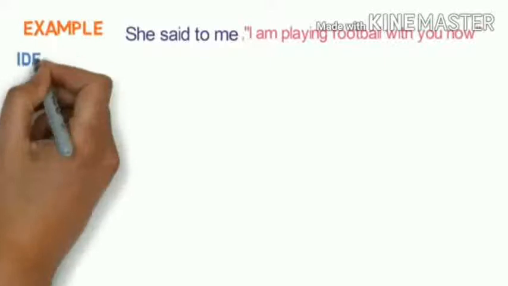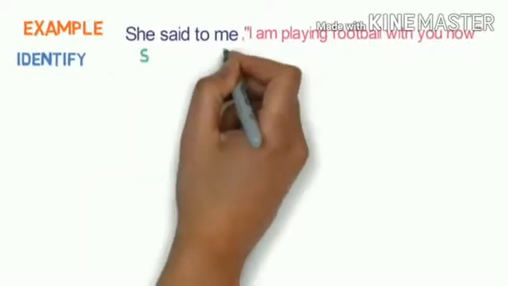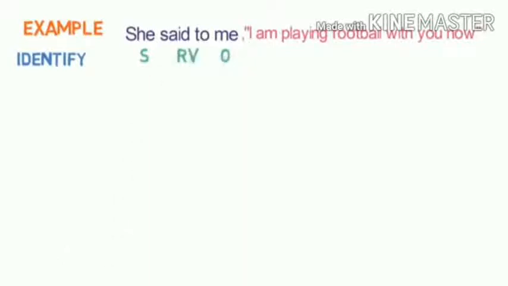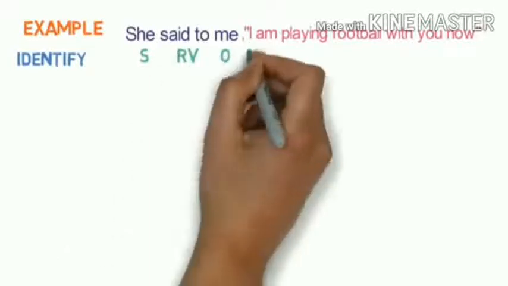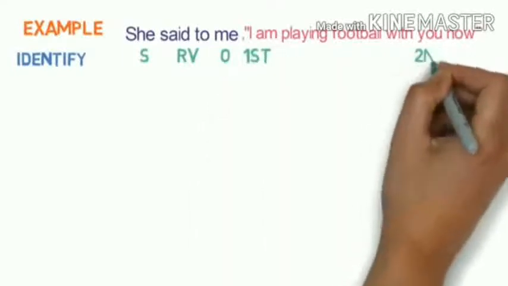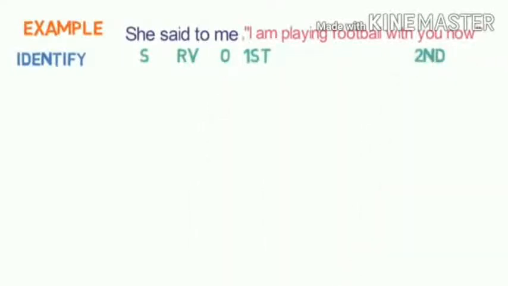Now let us learn applying these 6 steps, the principle of conversion of direct speech into indirect speech, by applying it on a sentence. For example, we have a direct speech here. She said to me, this is the reporting verb, I am playing football with you now. Now let's identify. Subject is she, reporting verb is said to, object is me, and in the reported speech, the first person is I and the second person is you.